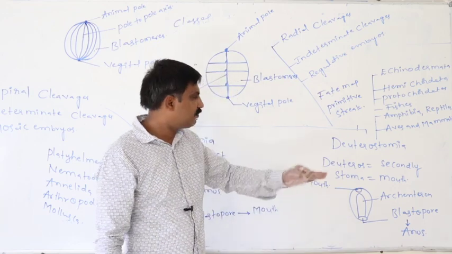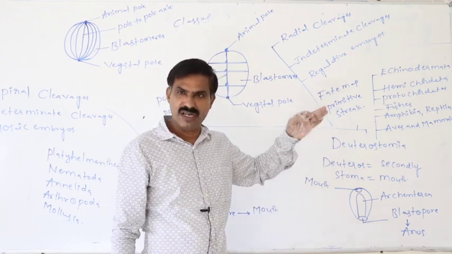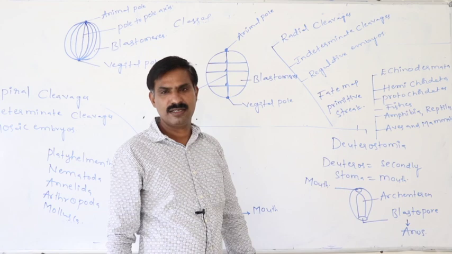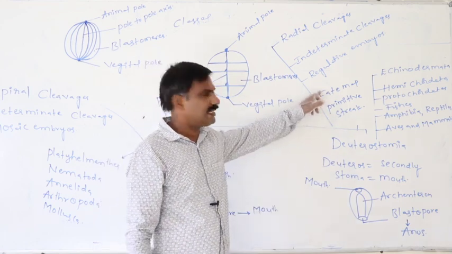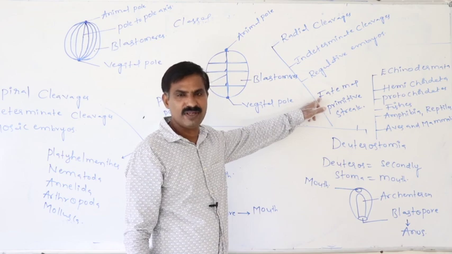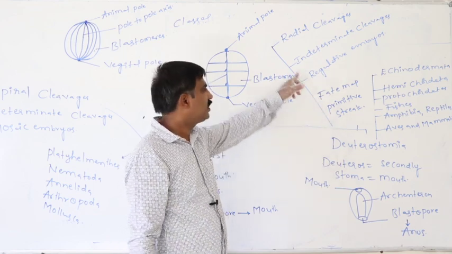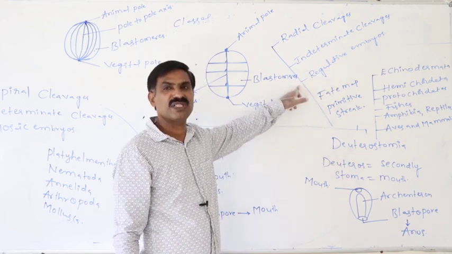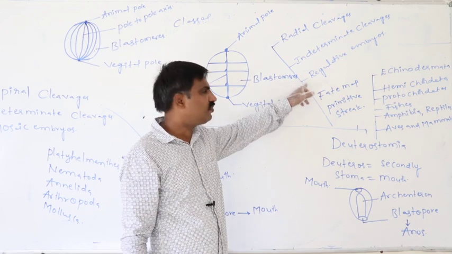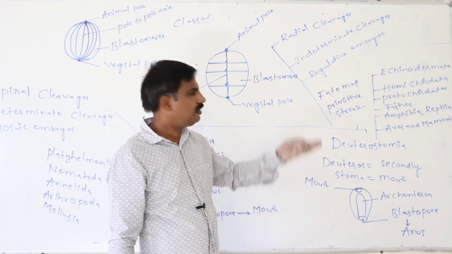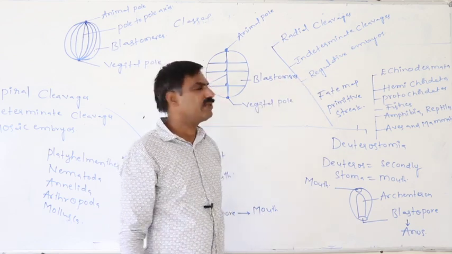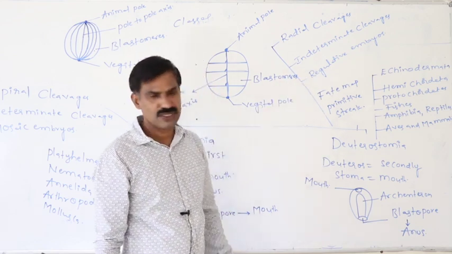In all kinds of deuterostomia individuals in development, the primitive streak is present and acts as the fate map that regulates the movement of the blastomeres towards their original position to form the organs in their original positions. Then that kind of embryo is said to be a regulative embryo.